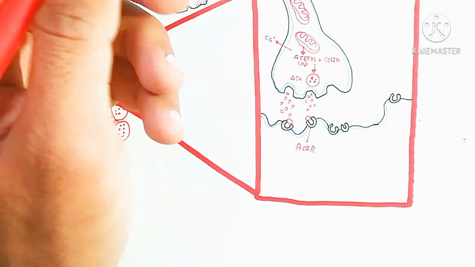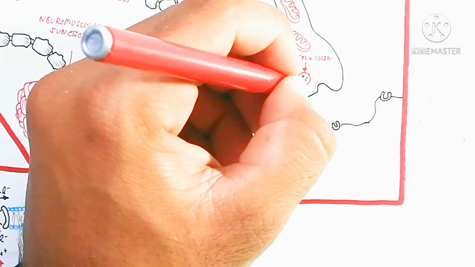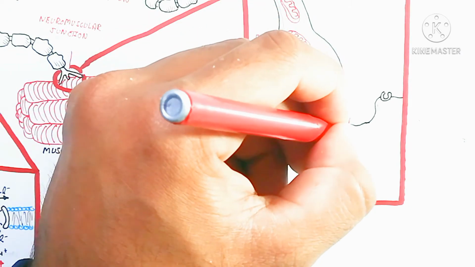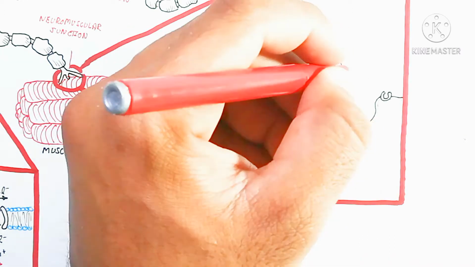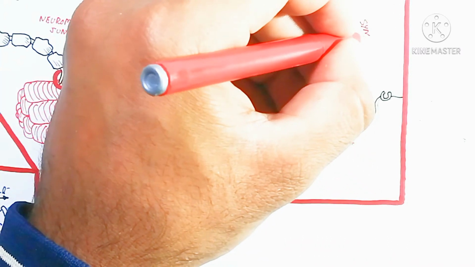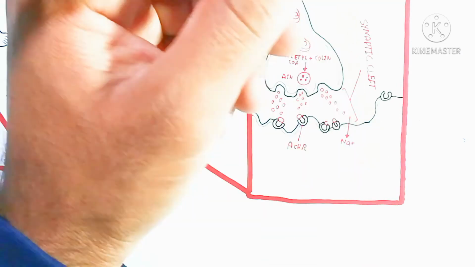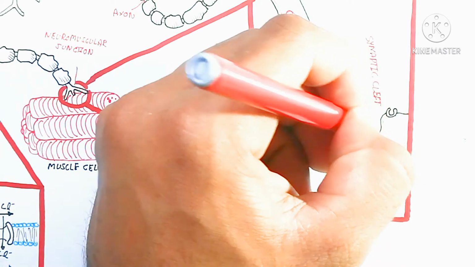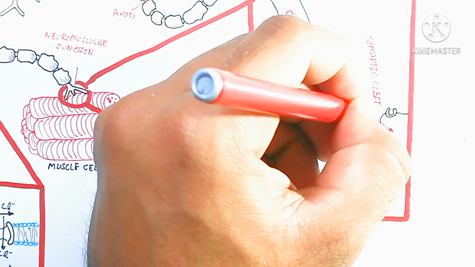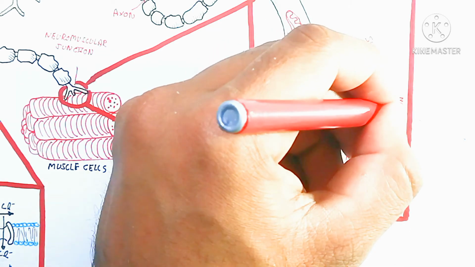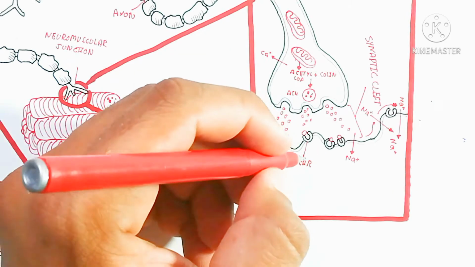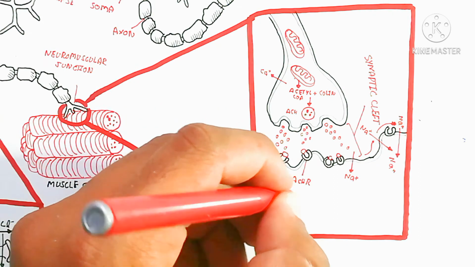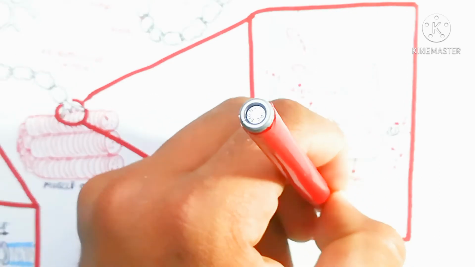Here the acetylcholine receptors are present, and the mitochondria generate acetyl-CoA plus choline, and calcium moves in to attach and produce the acetylcholine neurotransmitter. This neurotransmitter binds with the acetylcholine receptor, and the receptor generates muscle contraction by calcium release from the sarcoplasmic reticulum, while sodium ions move inside to create the action potential.